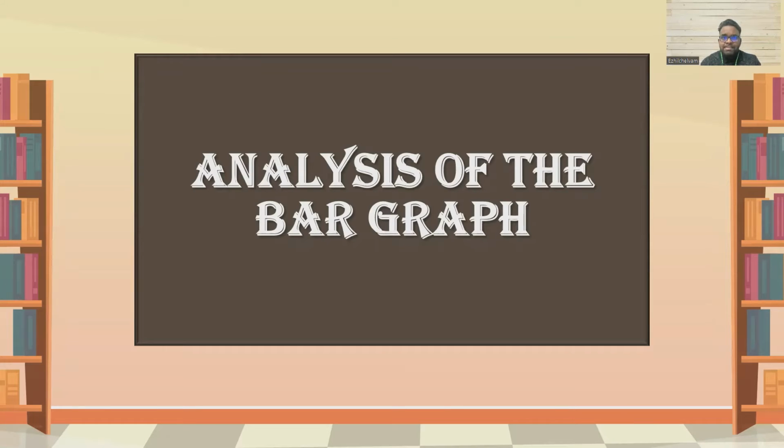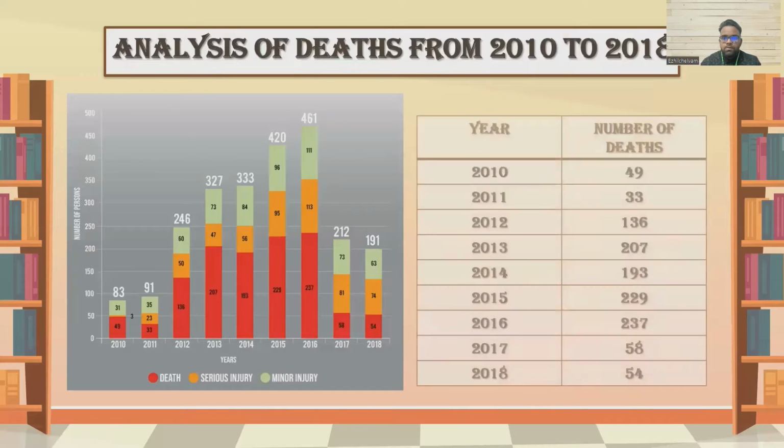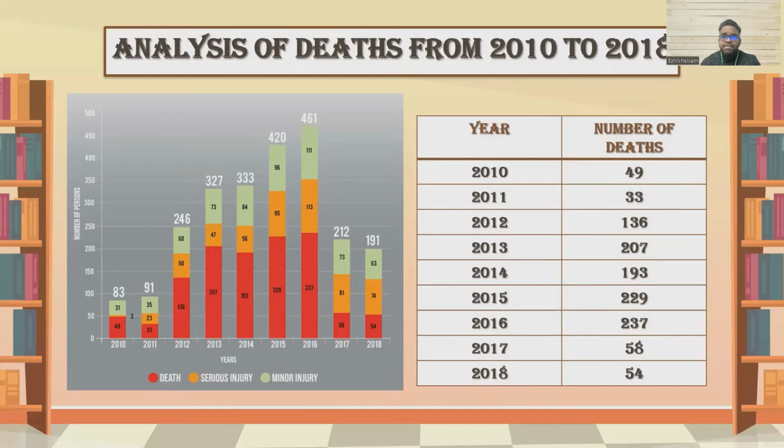First of all, let's analyze the number of deaths from 2010 to 2018. As shown in the graph, in 2011, the number of deaths is lower by 16 compared to 2010, but the number of deaths drastically increased from 33% in 2011 to 136% in 2012, and the number of deaths continued to increase to 207% in 2013. However, the number of deaths slightly decreased from 207% in 2013 to 193% in 2014.